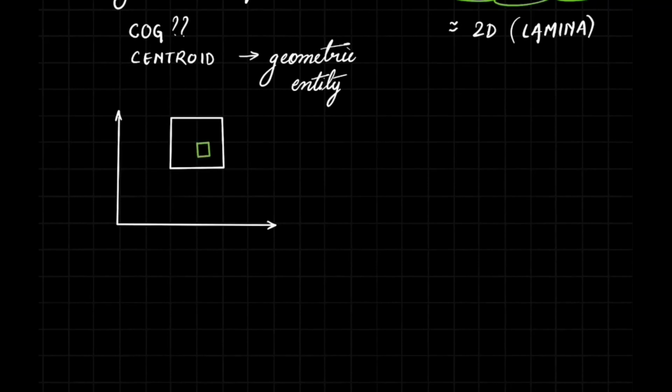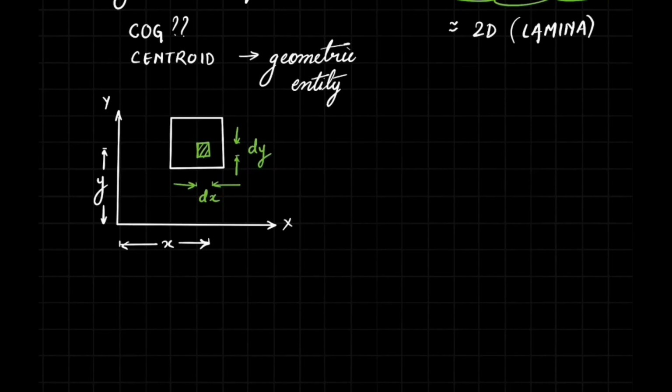Now consider a small element in this lamina having the dimensions dx and dy as shown, and let the position of this element be given by the x and y coordinates.